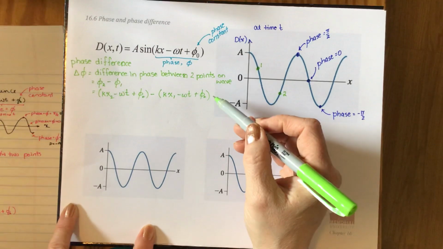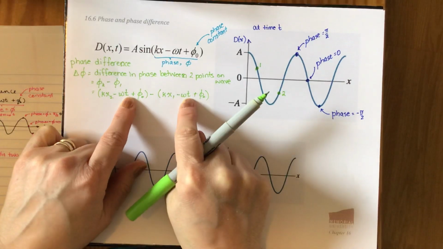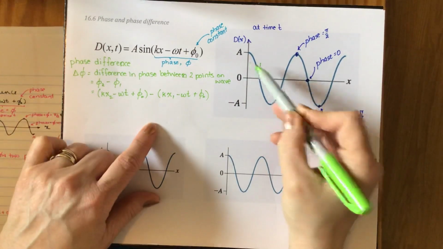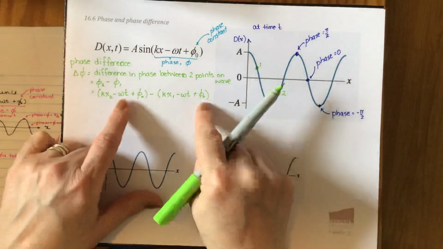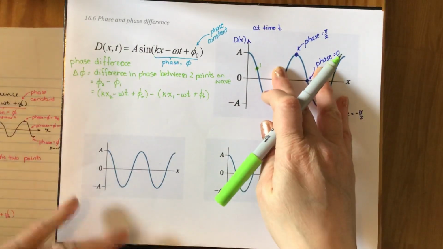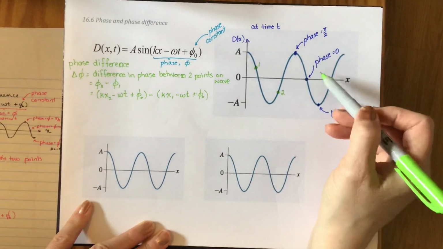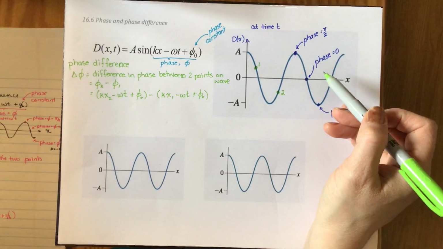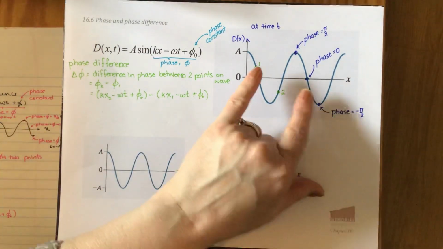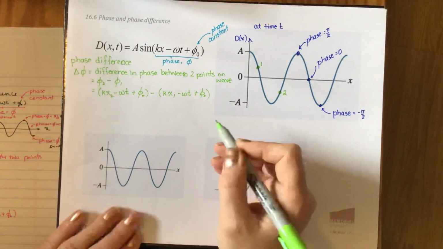Just to clarify here, to head off any questions you might be wondering about: because this is a snapshot graph, these are both the same time. These 2 phases are referencing 2 different points on one single wave. So the phase constant, phi naught, is the same for both because they both mean this wave, and this wave has a certain phase constant. They both have the same wave number k, so no matter where we are on this wave, we have the same wavelength. So wave number, 2 pi over wavelength, is the same. And omega would also be the same. So the only thing that's different between these 2 points is where we are horizontally. So that's where these things are coming from, and we know it's the same.